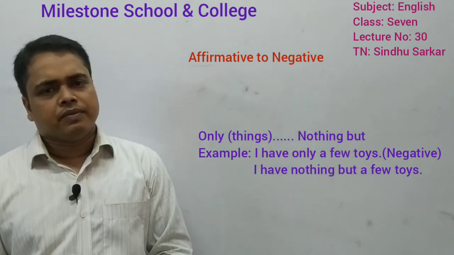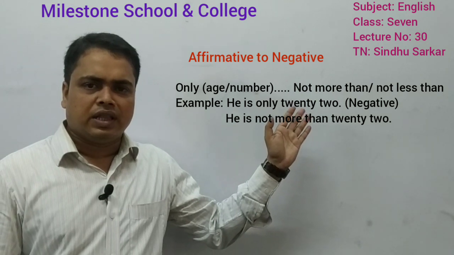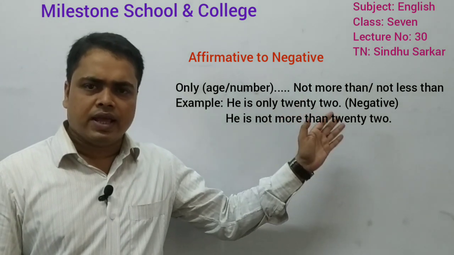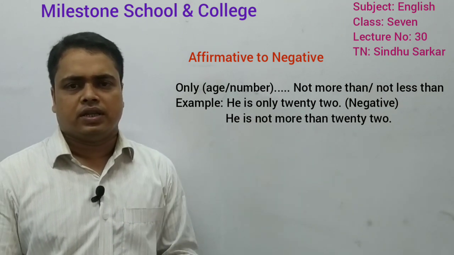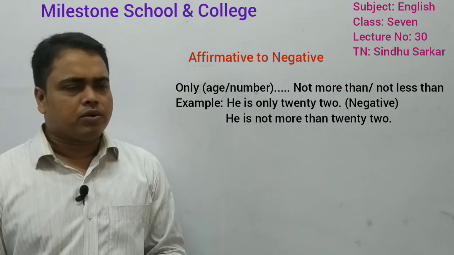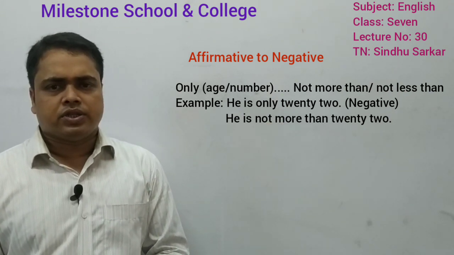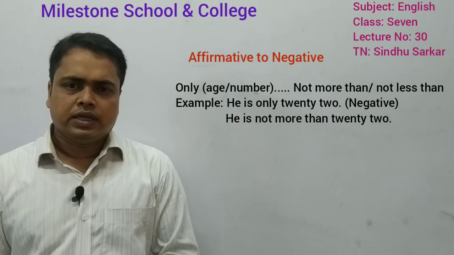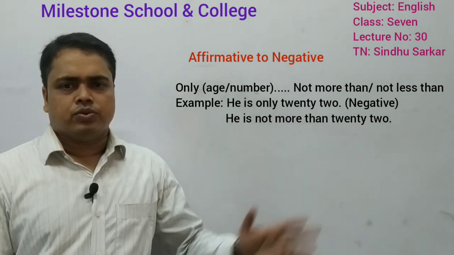Okay, then if only indicates number or age, in that case you have to use not more than or not less than. So, let's consider one example for this. Here, he is only 22.